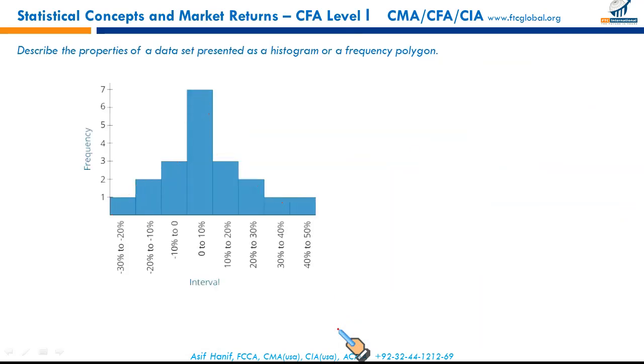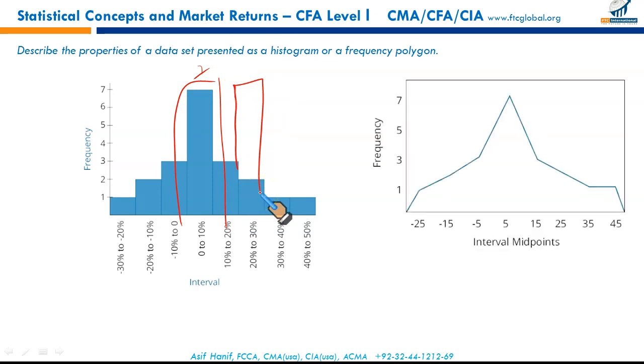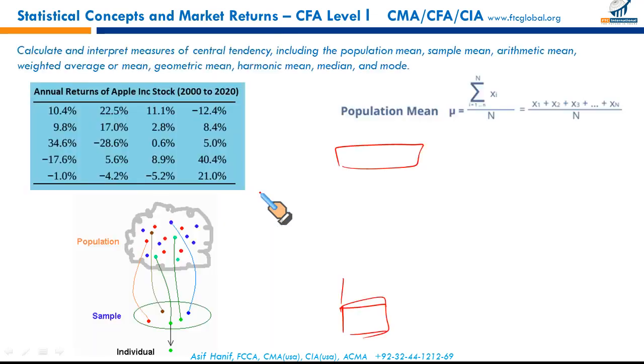Now, this is a bar chart indicating a single mode, 7. It's called unimodal. When we have two modes in the same data, it's called bimodal, and 3 means trimodal. We'll discuss it later in the slide.